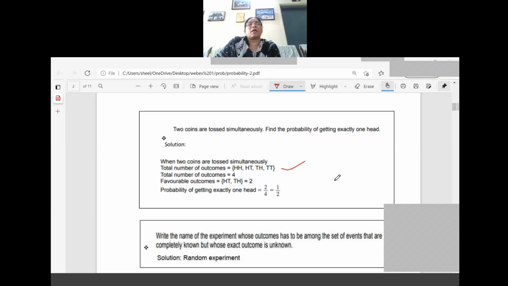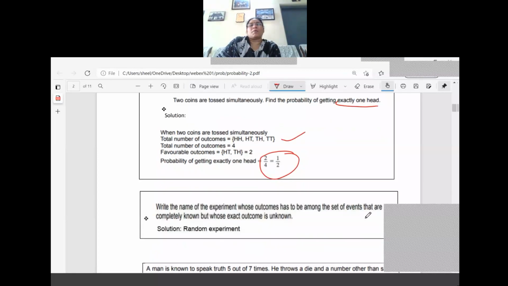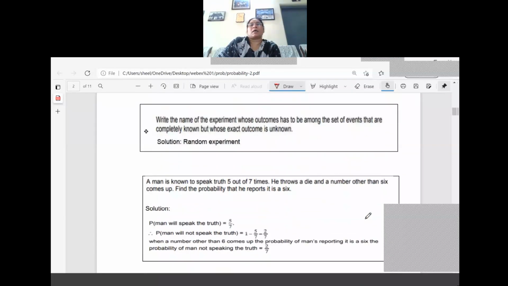And what is the next one? Favorable outcomes, that is HT and TH, because exactly one head is asked, right? Exactly one head means HT and TH only. So two are favoring to our question. So probability of getting exactly one head is equal to 2 by 4, which is equal to 1 by 2, right?